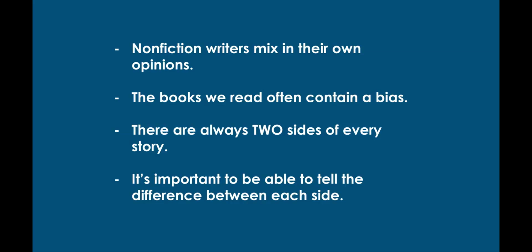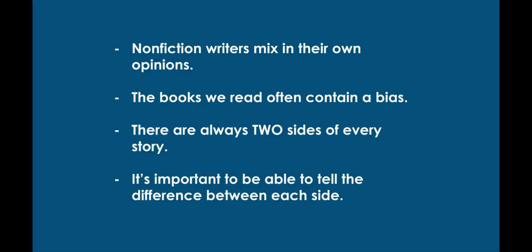That means the books we read often contain a bias, and in history, there are always two sides of every story, so it's important to be able to tell the difference between each side. In order to determine an author's bias or perspective, it's important to know the difference between fact and opinion. This may seem straightforward, but can sometimes be tricky to determine.